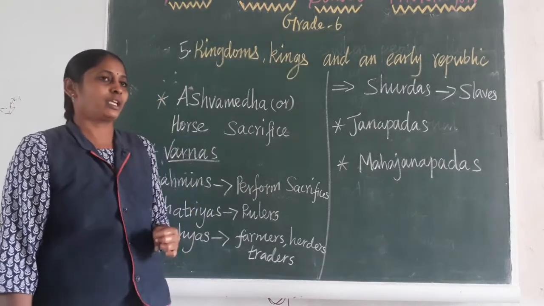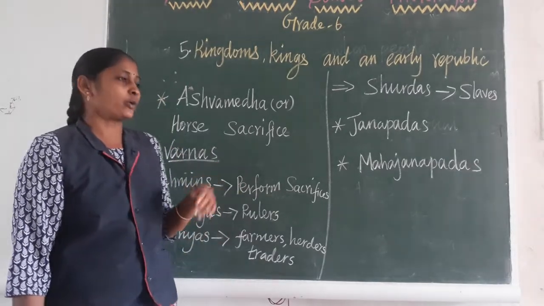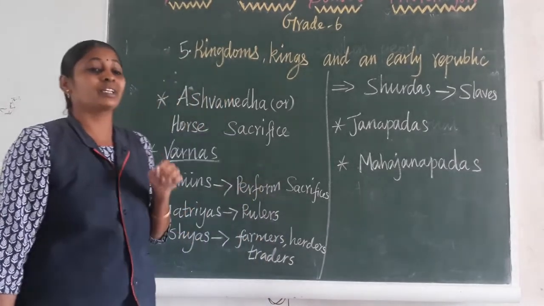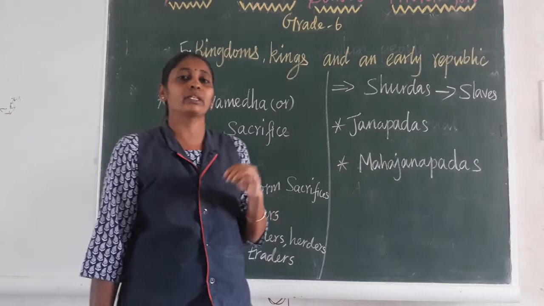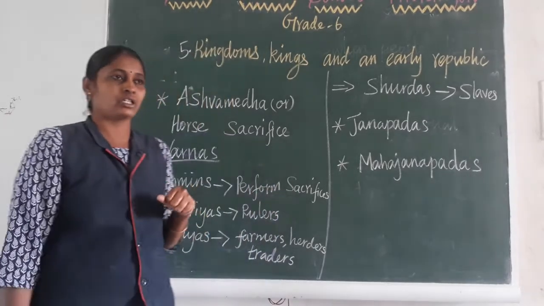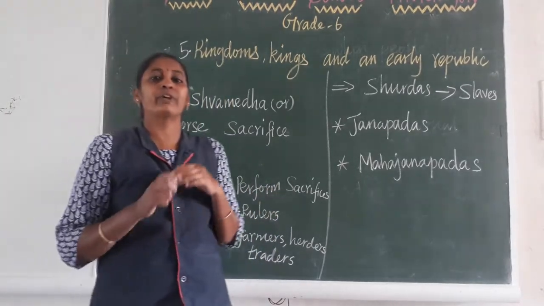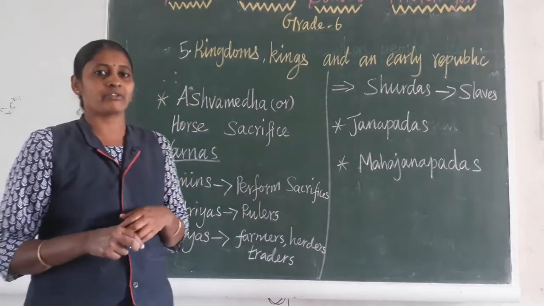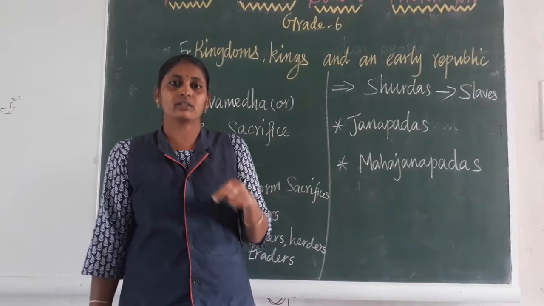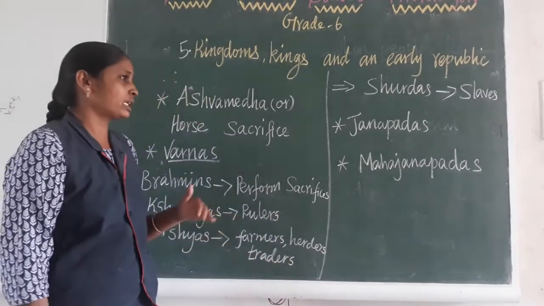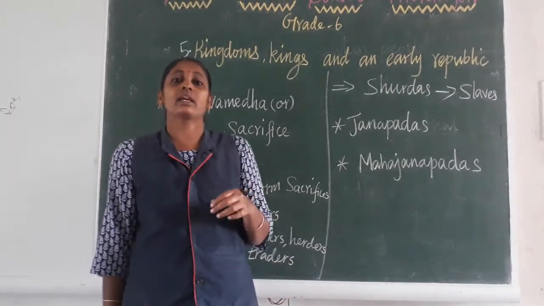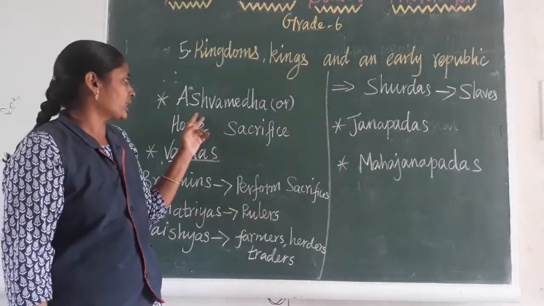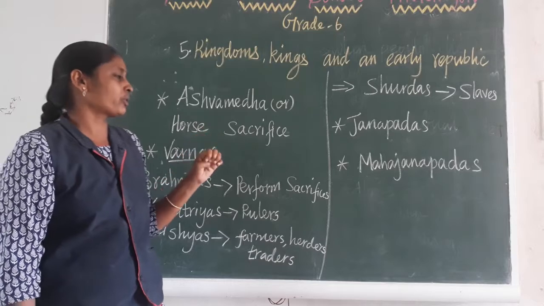Around 3000 years ago, a man became the ruler of a region by conducting a very big sacrifice, and on the success of that sacrifice he was recognized as the ruler of that area.